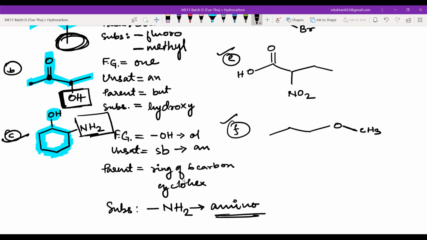Mehreen, yes, sir. You have a highlighter. So you highlight it and then again always look at the substituent like this. You highlight all of the things that you have named. So first of all, the first thing that you will do is to highlight the functional group if you have any functional group. I think you had that mistake that you did not highlight the functional group, and that is why you are writing that as a substituent. Yes, Mehreen? You saw it, na, amino? Yes, sir. Okay. Now let us do this one.